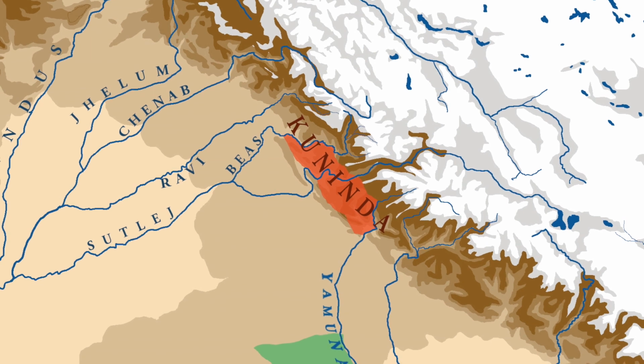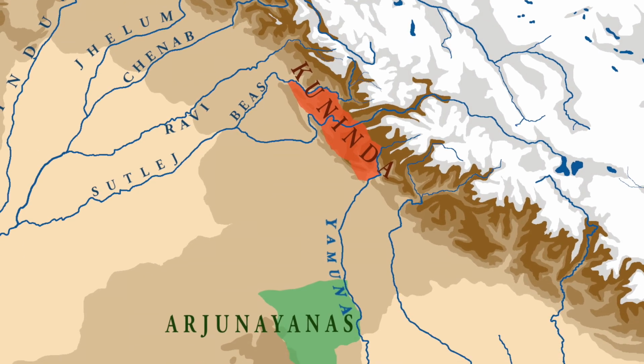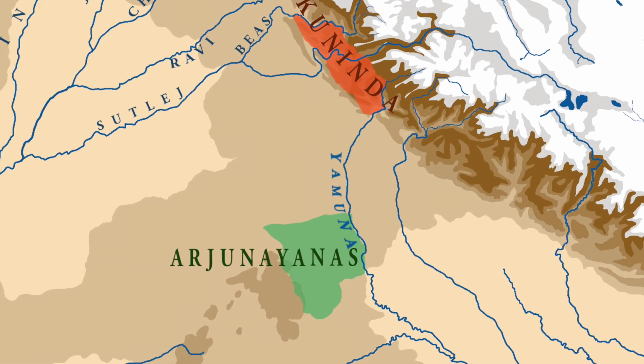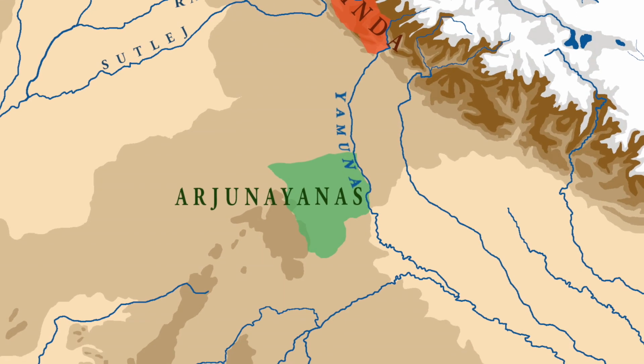Now leaving the Kuninda territory, when we move southwards, we enter the territory of the Arjunayanas. And as their name suggests, they probably claimed descent from Arjun. Now like the Yaudheyas, we find that the Arjunayanas first appeared in the 2nd century BC. And with the rise of the Shakas and then the Kushanas, these Arjunayanas lost their independence.